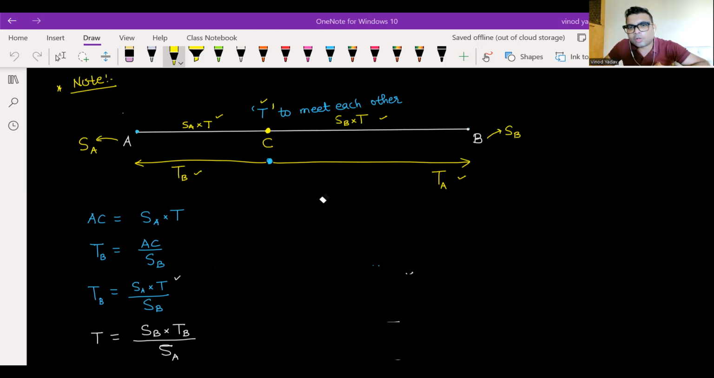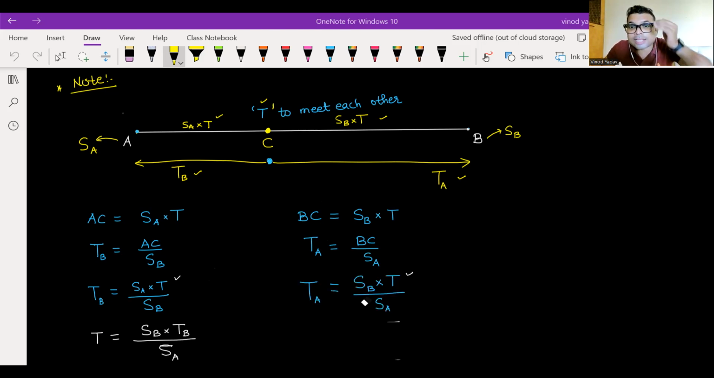Great. Similarly, on the other hand, BC was SB into T. This distance was traveled by person A after crossing over. He took time TA to cover this distance BC at the speed of SA. So TA is BC upon SA. And BC is nothing but SB into T divided by SA. And from this again, I can find out T: T equals SA into TA divided by SB. Got it till now? Okay. Next is just equating both, right? LHS is the same, so RHS will also be the same.